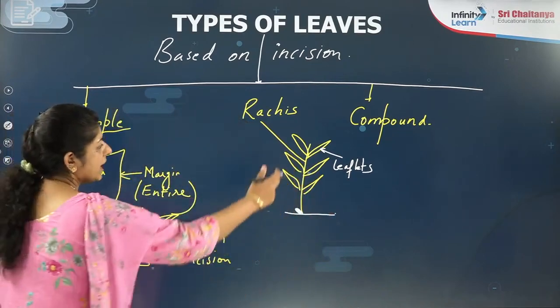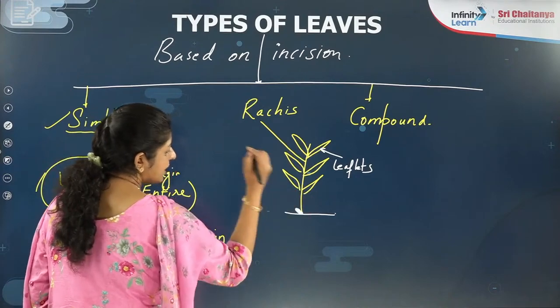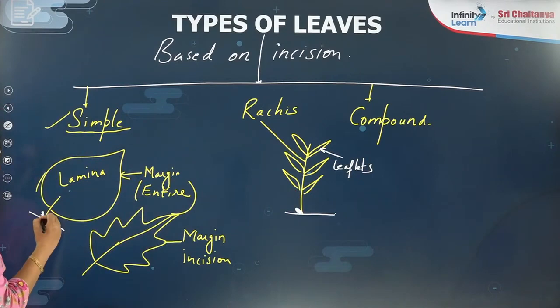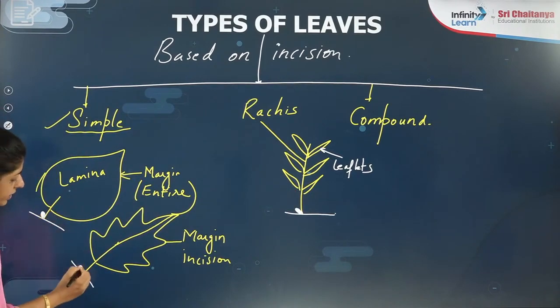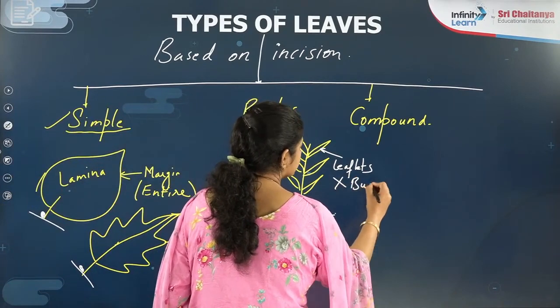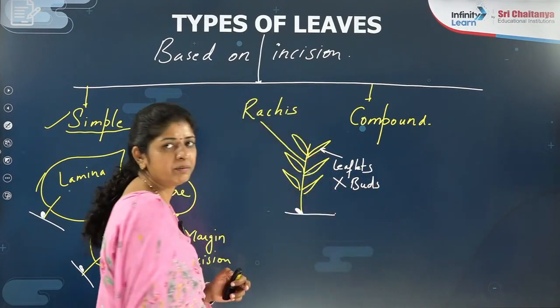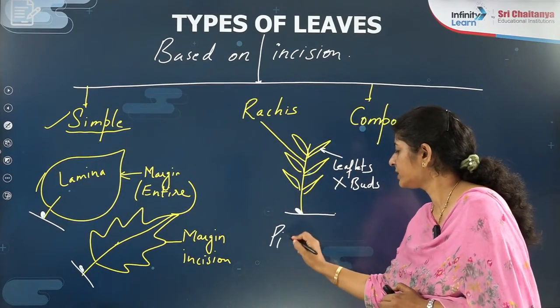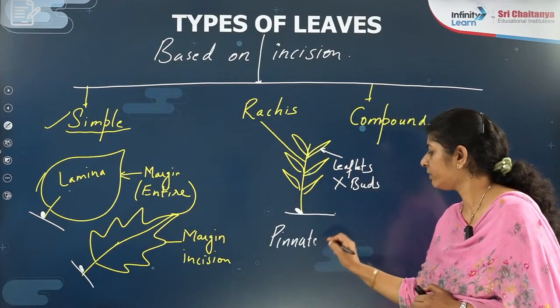Earlier I said at the base of the leaf there is an axillary bud, right? So here even it is having the axillary bud. But leaflets are not having the buds. Are you getting that? Now what is a compound leaf? This is one type, which you call pinnately compound leaf.